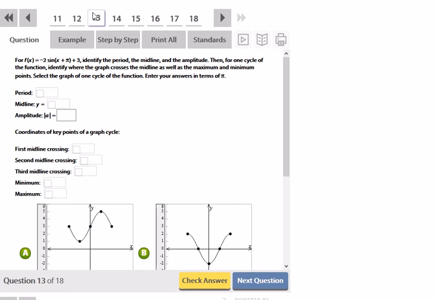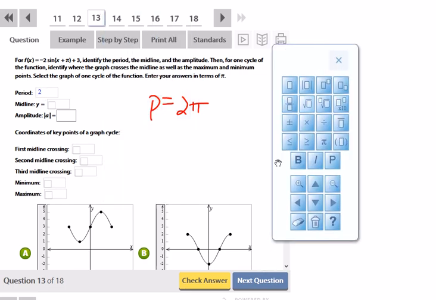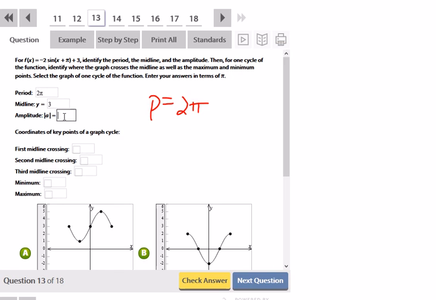So the period is going to be 2 pi over b. My b here is 1, so that's just going to be 2 pi. My period is 2 pi. My midline I could get from looking at the function. The midline is d, which d here is 3. The midline is y equals 3. And the amplitude, which is the positive version of whatever number's in front, is just going to be 2. Amplitude is how high and how low it goes.